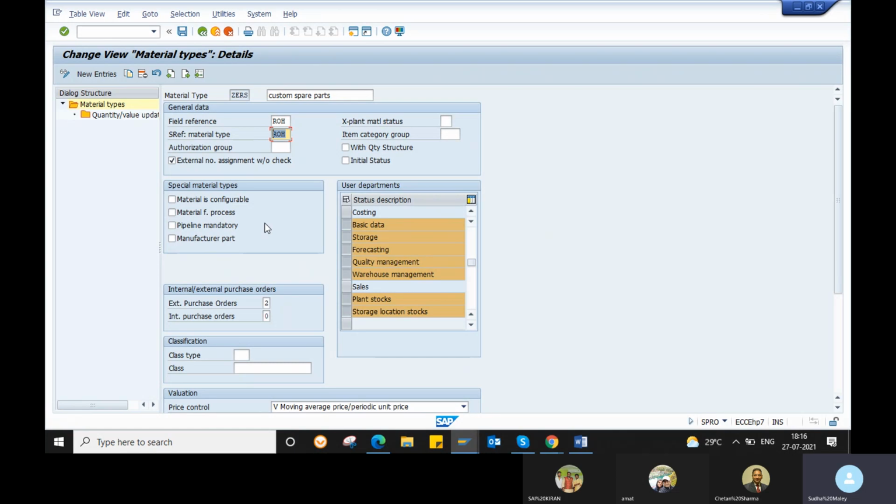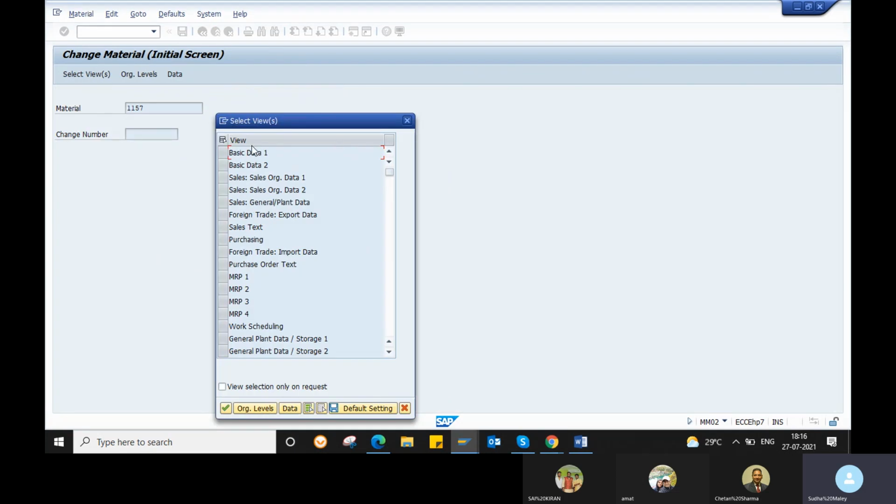If they want custom screens also, sometimes these are the standard SAP screens: basic data, sales, purchasing, all these are SAP standard screens. But if you work on different projects, then you will come to know different custom screens also, where an ABAP technical person will create a screen and then you will assign that screen to the particular material type. We will see that in the configuration part.